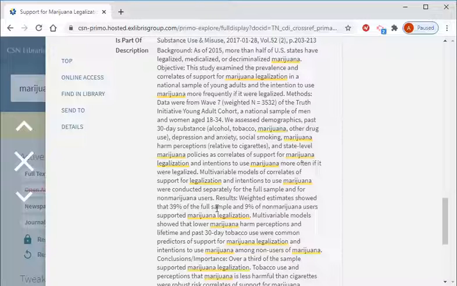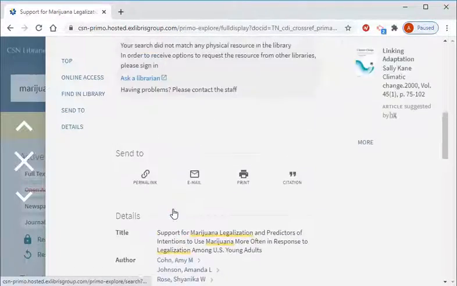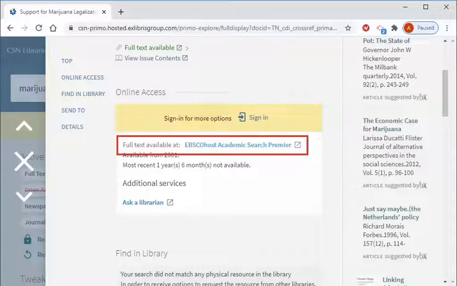Rather than reading through several pages of a potentially long journal article, you can often get a feel as to whether an article will work for your research or not by reading the abstract. So this will save you time. Let's say this article seems like it would be useful. In order to access it, I'm going to scroll back up to Online Access, where I see full text available at EBSCOhost Academic Search Premier.